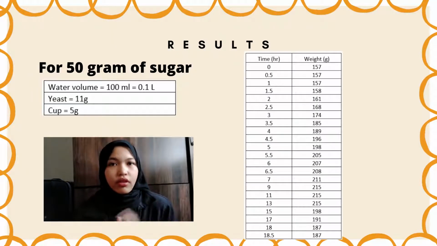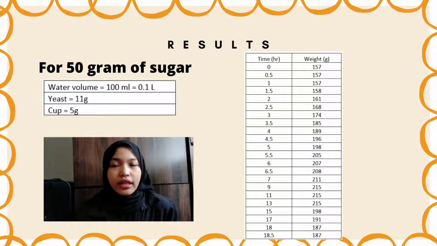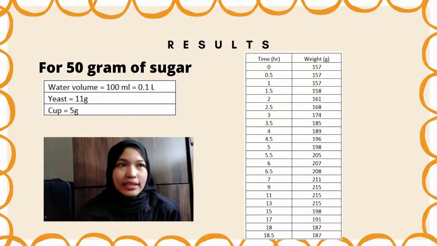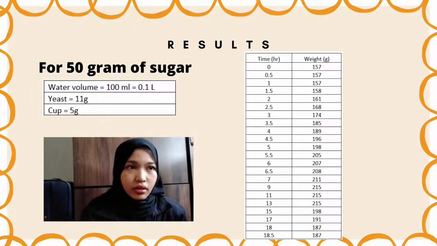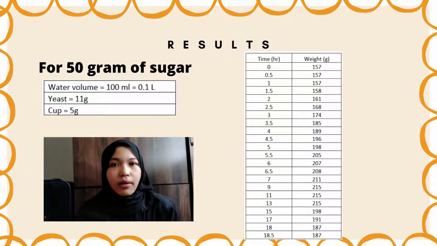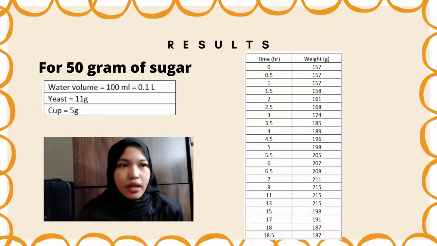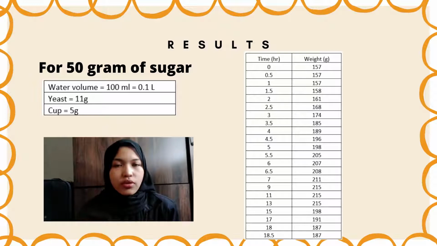Now we can see the result of 50 gram of sugar. For this part, we use 100 milliliter of water, 11 gram of yeast, and 5 gram of cup. At the initial time 0, the weight of the mixture is 157. As the time increased, the weight also increased. At 9 hours, the weight of the mixture is 215, and it remained constant until 13 hours, which is also 215 grams.